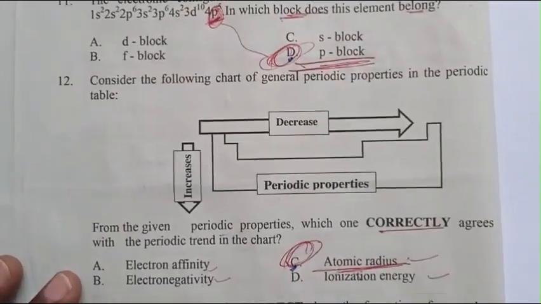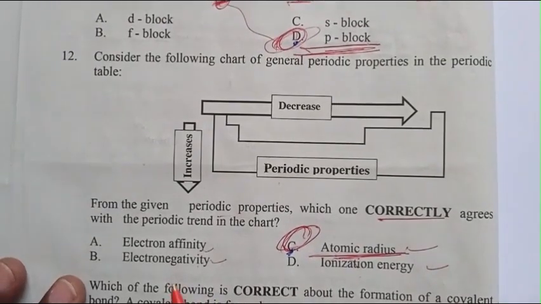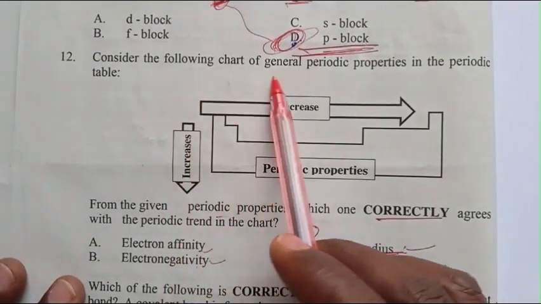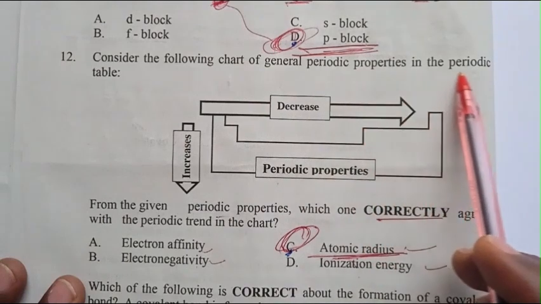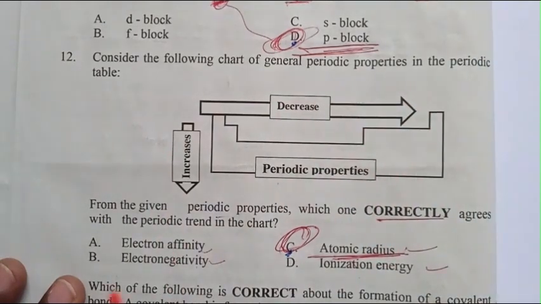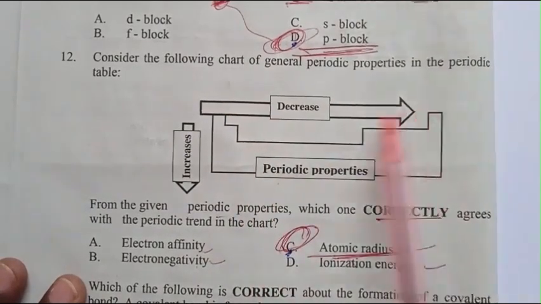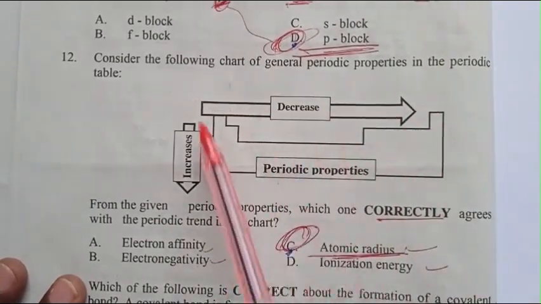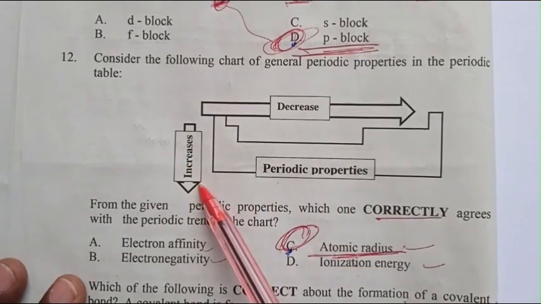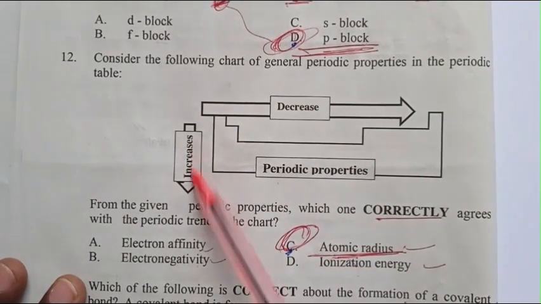Question number 12. Consider the following chart of general periodic properties in the periodic table. These properties decrease from left to right and increase from top to bottom.